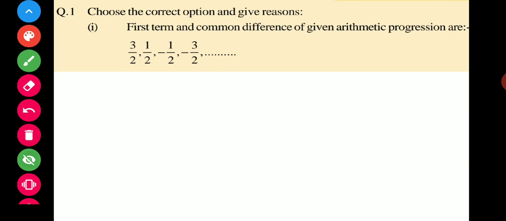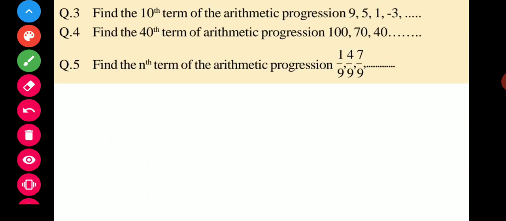The second question is for your homework. You can do it at home. Now come to the third question. This is your third question. In this question, find the 10th term of the arithmetic progression 9, 5, 1 and minus 3.